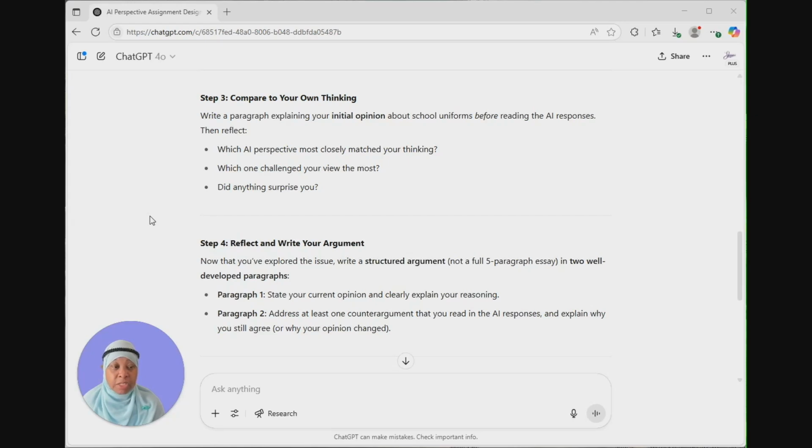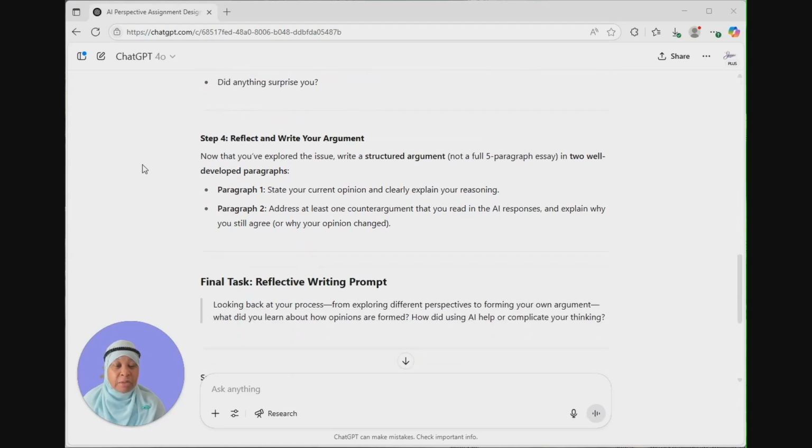Now that they explored the issue, they are now to write a structured argument, not necessarily a full 5-paragraph, but in 2 well-developed paragraphs. Paragraph 1, where they state their opinion and clearly explain their reasoning, and paragraph 2, address at least 1 counter-argument that they read in the AI responses and explain why they still agree or not if their opinion has changed. And then the final task is a reflective writing prompt.